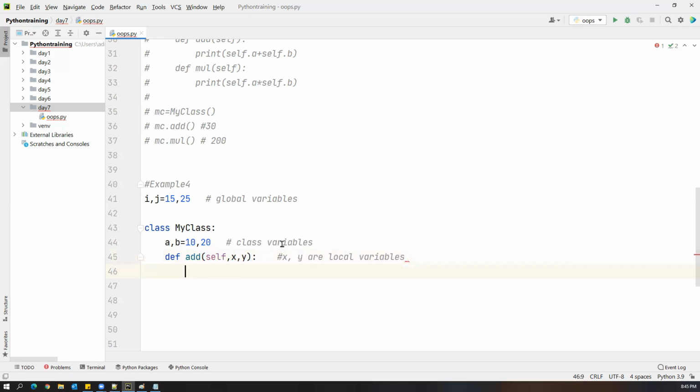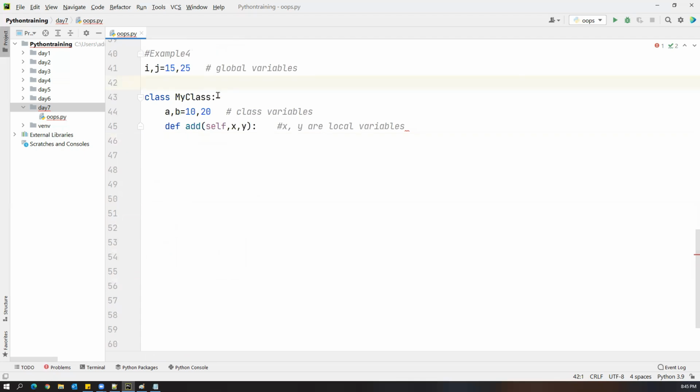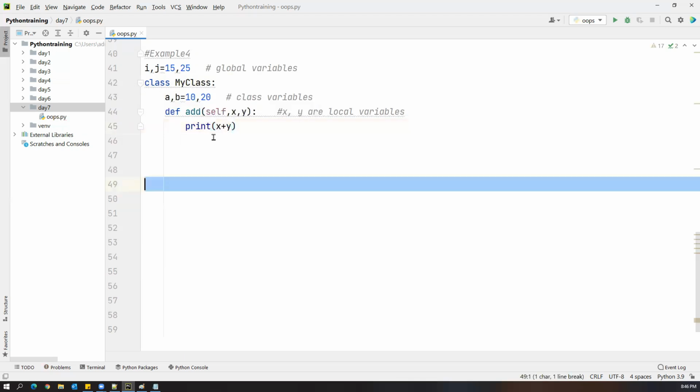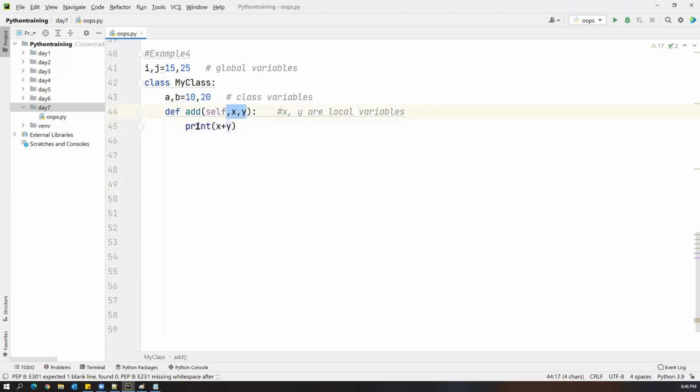Now observe this carefully. This is the most important step. We have class variables, we have global variables, and we have local variables. Now inside this method, I want to access all kinds of variables. So can we directly access this or not? x and y we can directly access. Simply print x plus y. So what are x and y? Local variables, so we can directly access them. Perfectly fine.